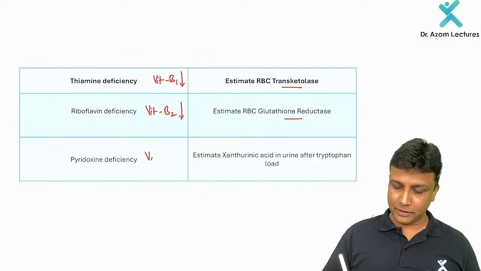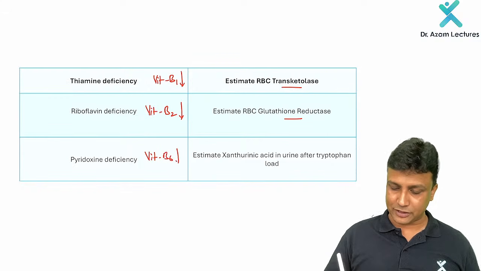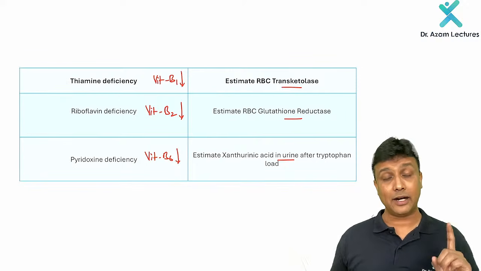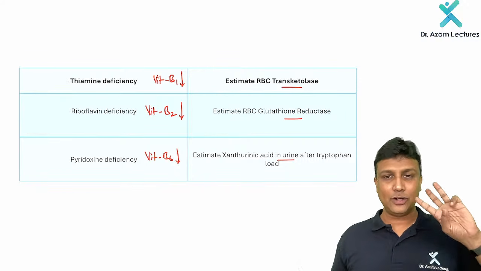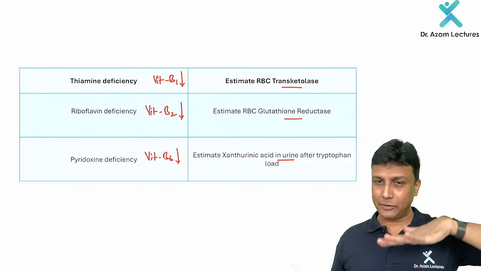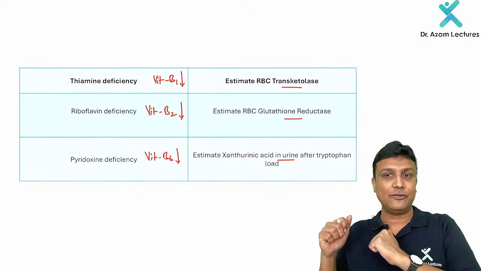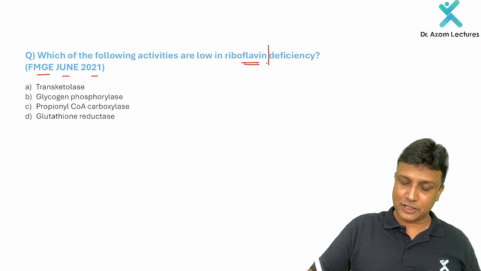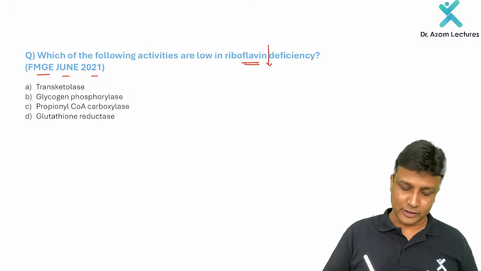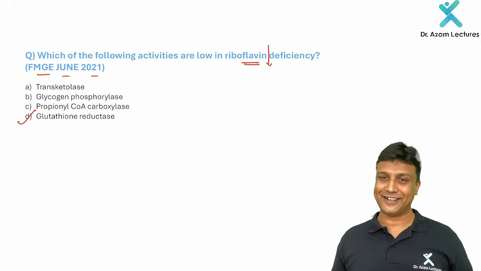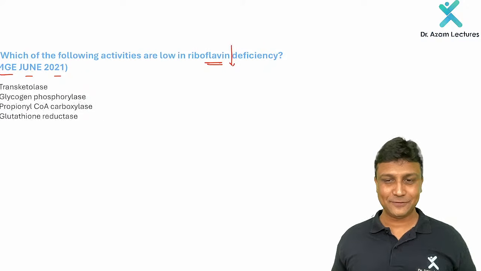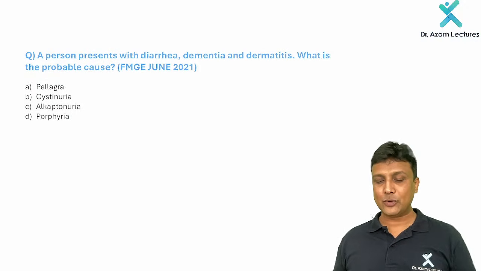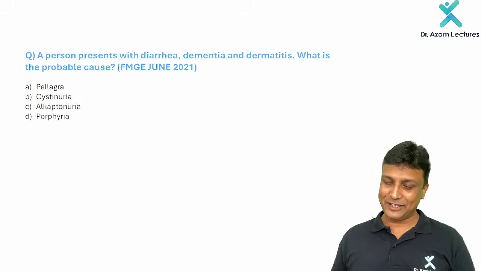Similarly, if there is a vitamin B6 deficiency, pyridoxine deficiency, that is estimated by xanthurenic acid in urine, but after the tryptophan load. So you have to remember these three things here: which vitamin will be deficient, and the activity of which enzyme we are going to see. So coming back to here, if vitamin B2 is deficient, then obviously we have to look for the activity of glutathione reductase in the RBC. Clear?